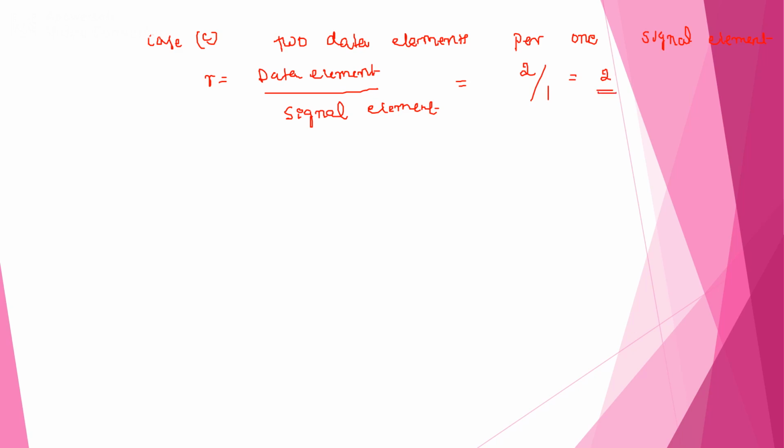So this particular condition we can represent like this. We need to carry two data elements using a single signal element.